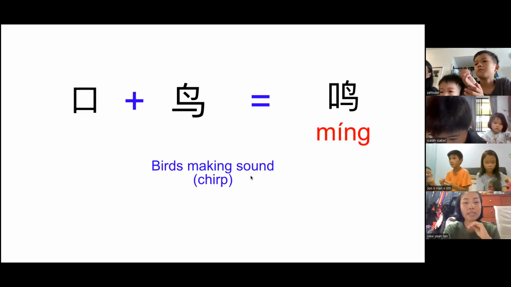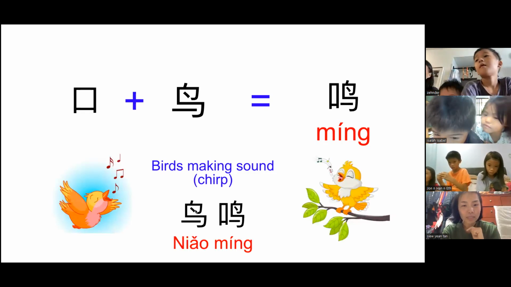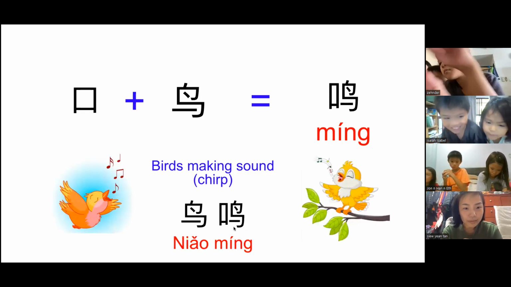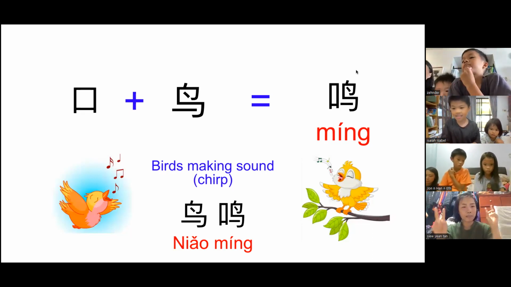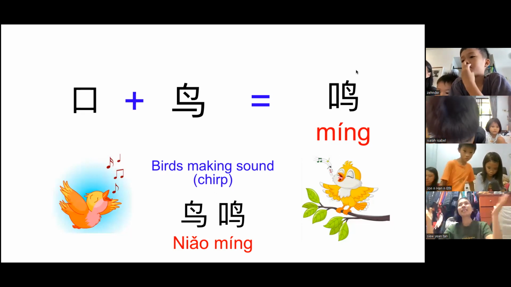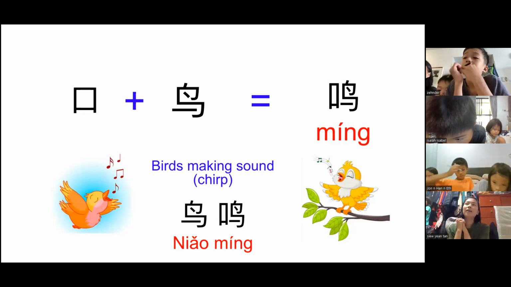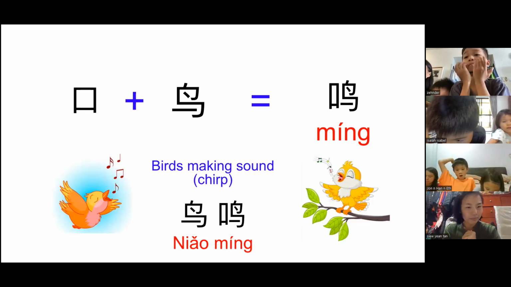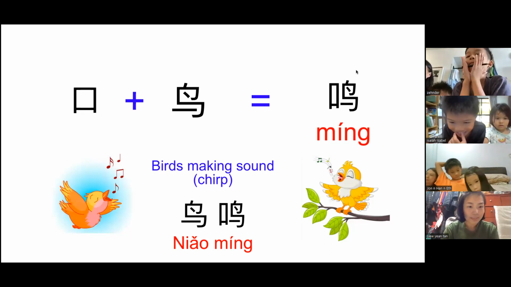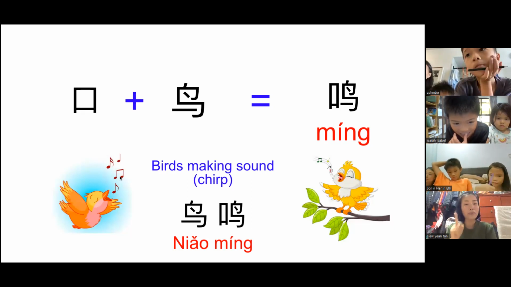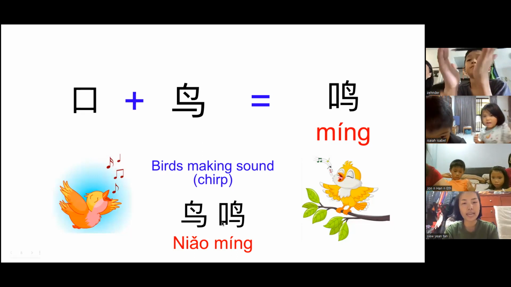So when we say birds are making sound, we say 鸟鸣. Okay, you see the word 鸟鸣. The 鸣, this word, can only be used for birds. When we say birds are singing, birds are chirping, we use 鸟鸣. Can we use 狗鸣? 狗 is dog. Can the dog 鸣? Can or not? Cannot. This 鸣 is only for birds. So when birds are singing, we say 鸟鸣.